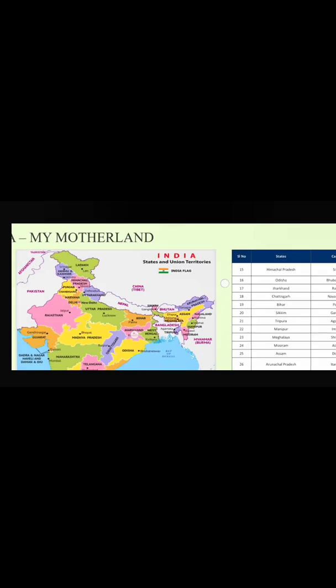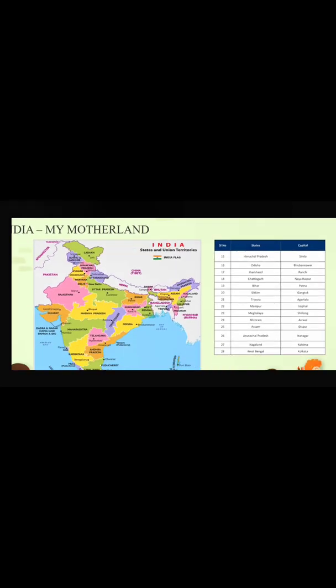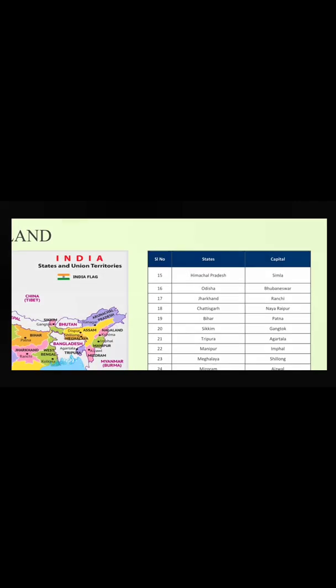Here that is Tripura, this blue color, and its capital is Agartala. Next, that is Manipur. This green color is Manipur, and its capital is Imphal. Next, Meghalaya, and its capital is Shillong. Next, Mizoram. Take a look, this is Mizoram, and its capital is Aizawl.